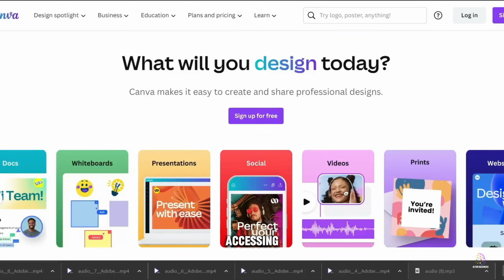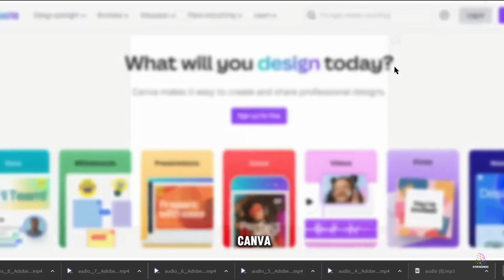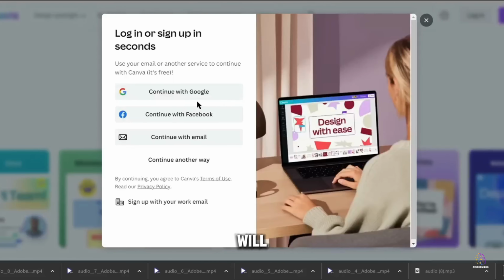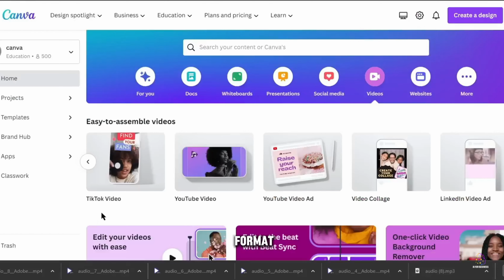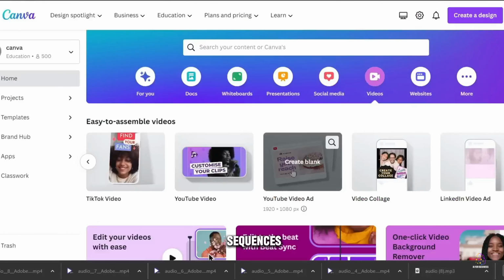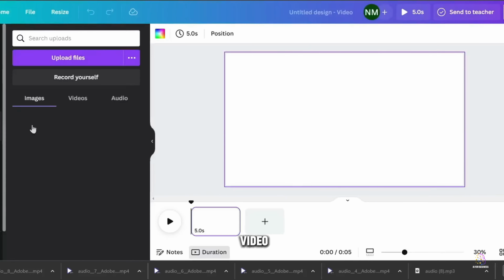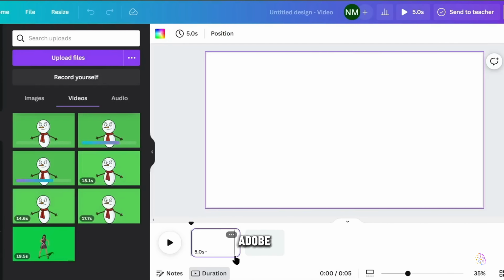1. Accessing Canva and selecting video format. We'll start by accessing Canva and creating a new video project. We'll select the YouTube video format to ensure that our animated sequences are optimized for the most popular video sharing platform.